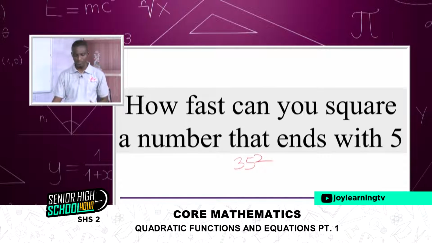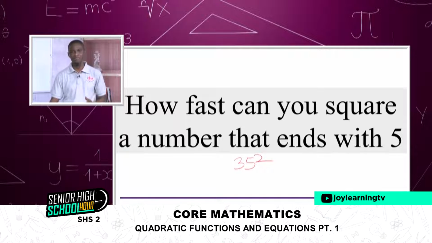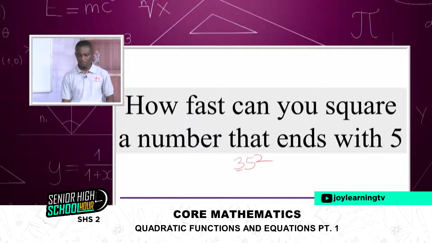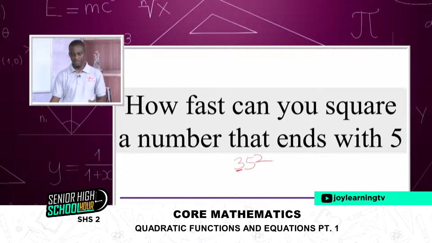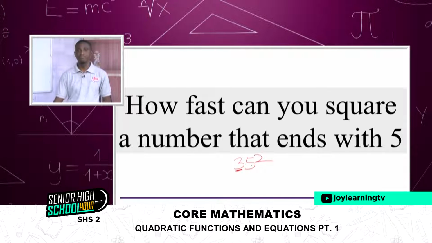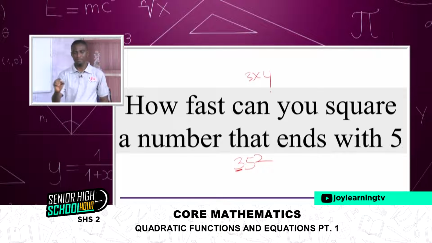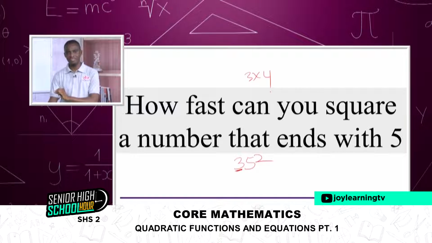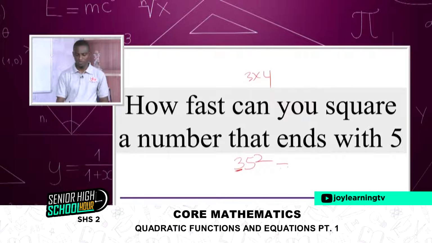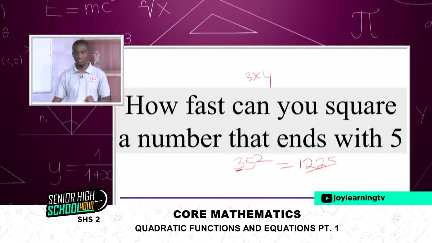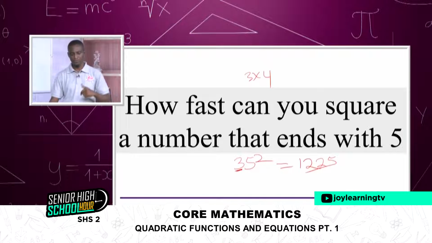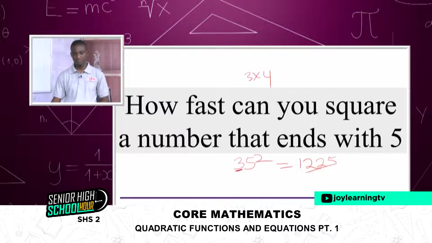That's the observation about 5. So if I have 35 times itself, all you need to do is to pick the first digit, or digit before the 5. Now here we have 3. The next number that comes after 3 is 4. So multiply the 3 by that number 4. 3 times 4 is 12. So 12, and the answer becomes 1,225. So 35 times itself will give you 1,225.